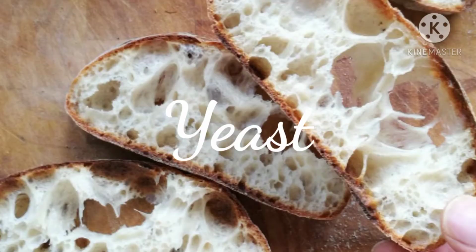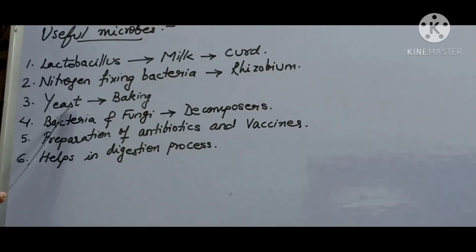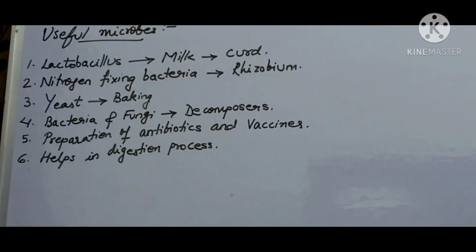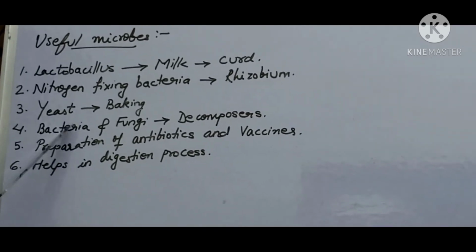Yeast is a type of fungus which is used in the baking process. That means it is used in the making of bread, cakes, idlis or pastries. The addition of yeast makes these products soft and fluffy.